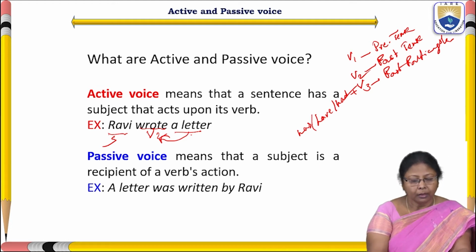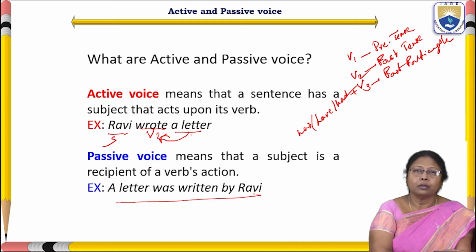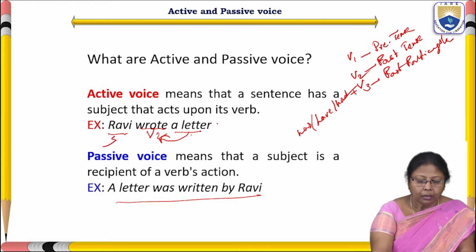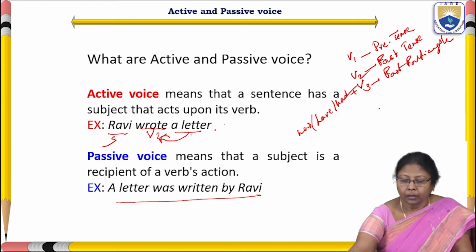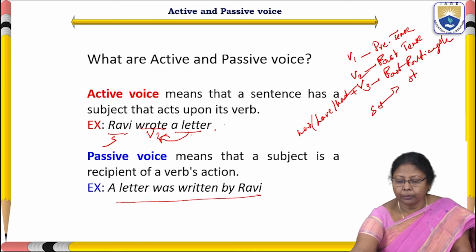See here, a letter was written by Ravi. Here the object, letter, has become the subject.